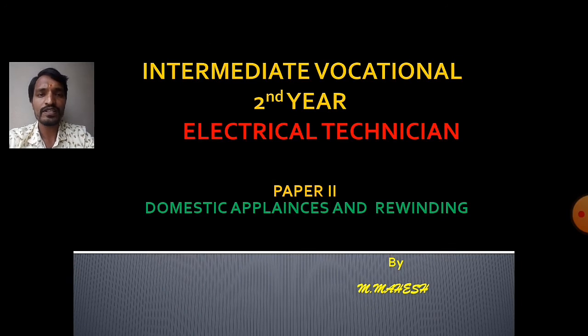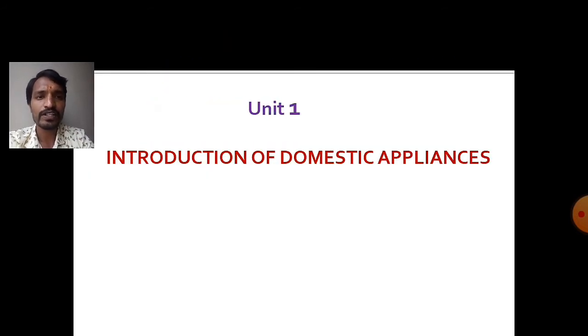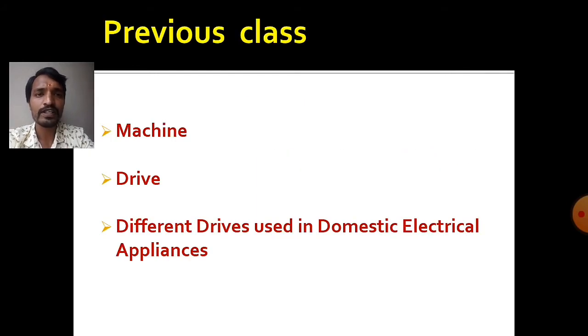In today's electrical technician course, we are going to study paper 2, that is domestic appliances and rewinding. In this, we have already started our first unit, introduction of domestic appliances. In the previous class, we discussed machines and the different drives used in domestic electrical appliances.